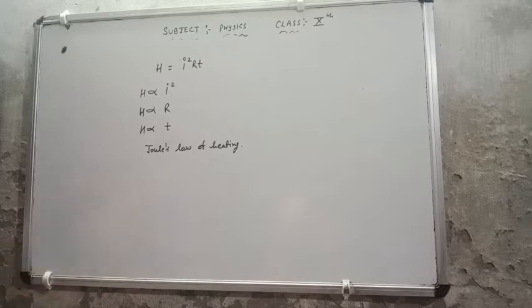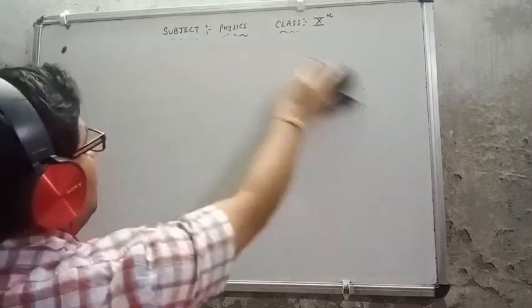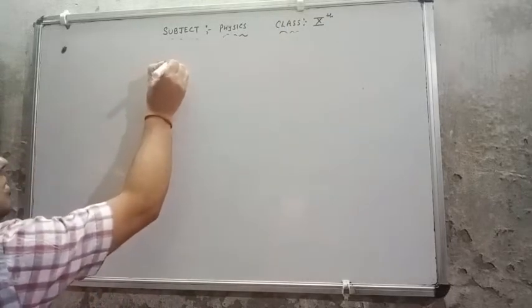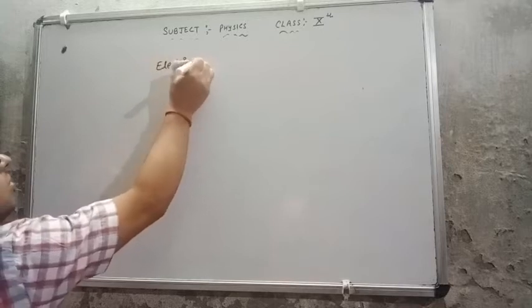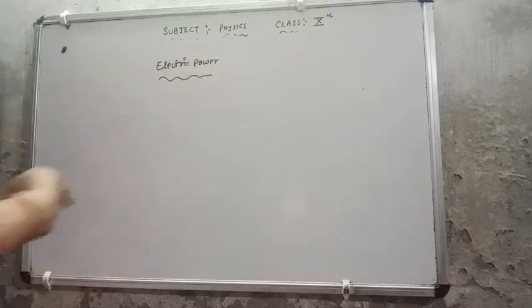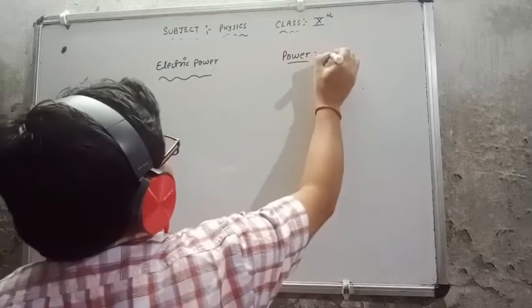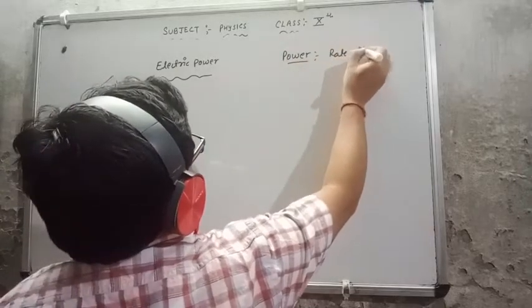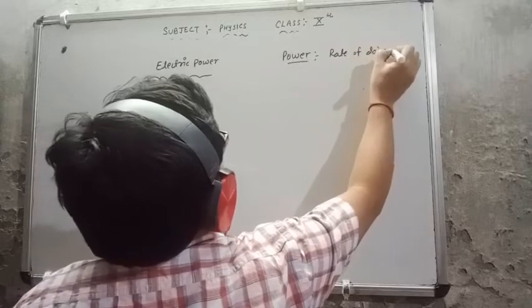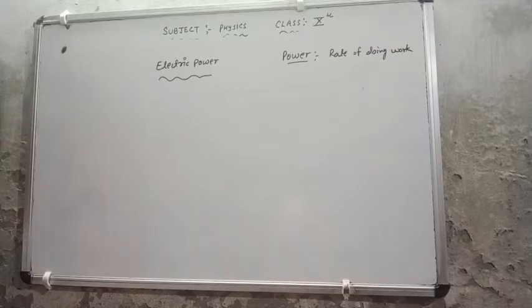Now after this, the next topic is electric power. In class 9th, we read about power. What did we read? Rate of doing work. Rate of doing work is called power. Here this is the electric power.